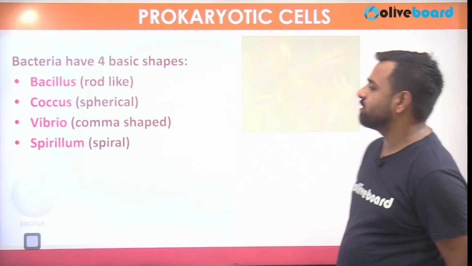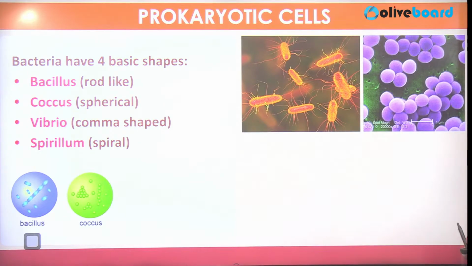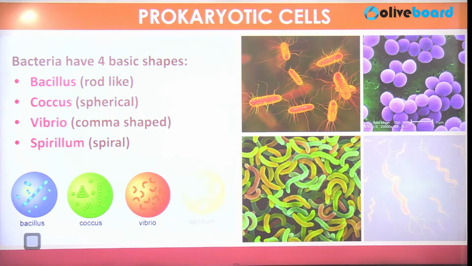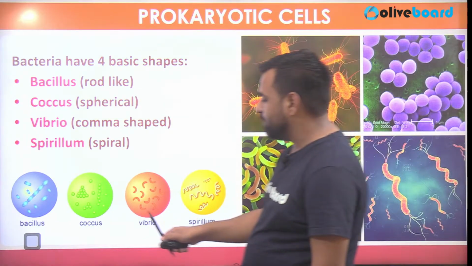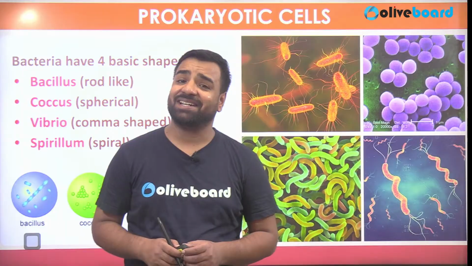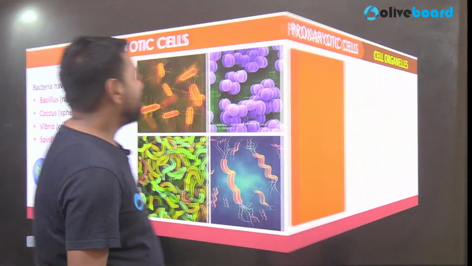I'll show the image also. Here you have bacillus. The second one is coccus, and you can see they have a sphere-shaped structure. Then we have vibrio, this comma-shaped structure, and spirillum. You can link it with this ring: spirillum, vibrio, coccus, and bacillus. So these are the 4 types of bacteria, and I guess this part is clear now. Let's proceed further.